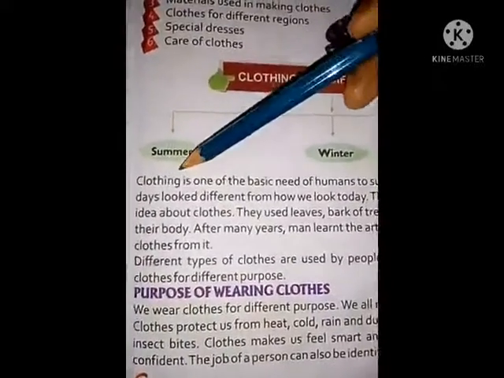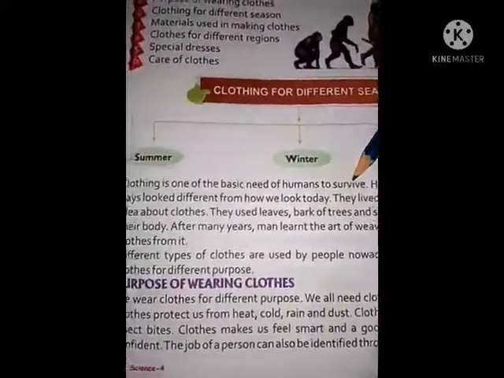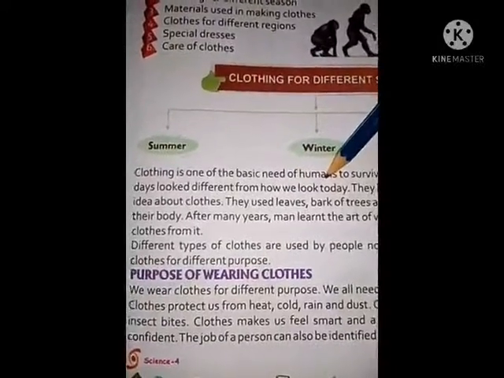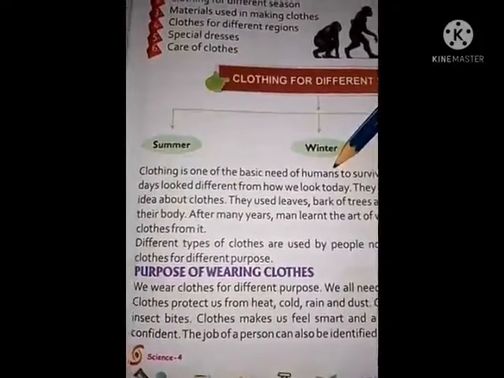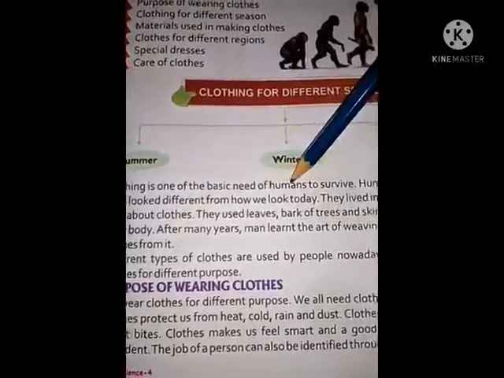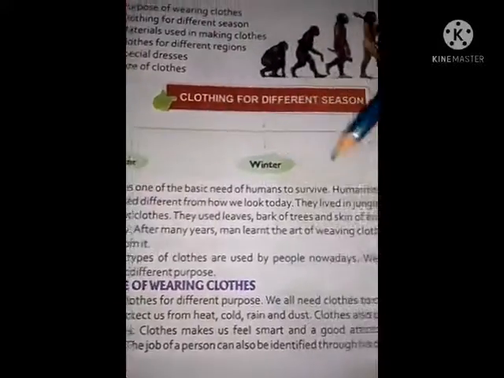See, clothing is one of the basic needs of humans to survive. There are some basic needs of humans, which are food, shelter and clothes, and clothing is one of the basic needs of humans to survive. This is one of the basic needs, okay?